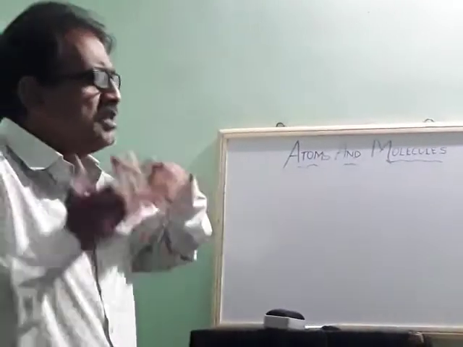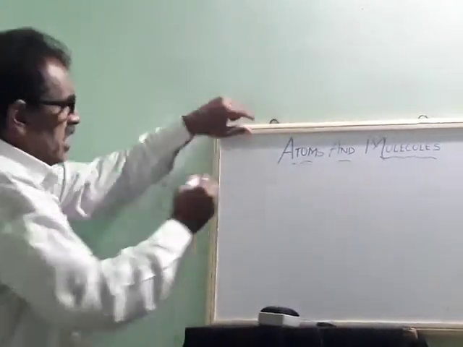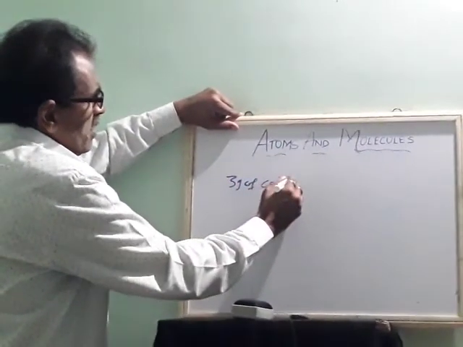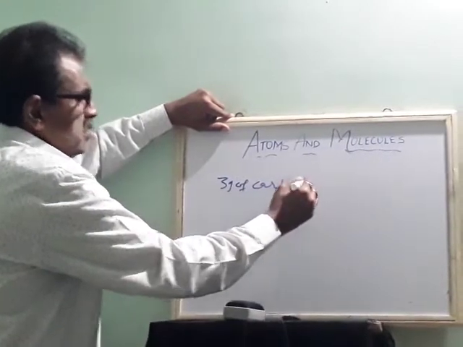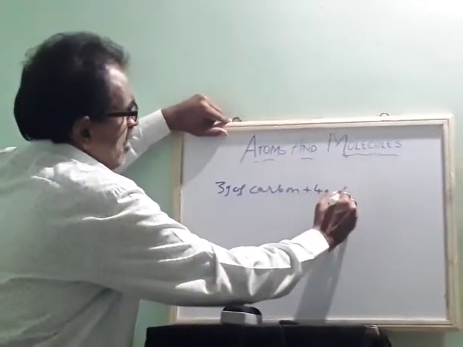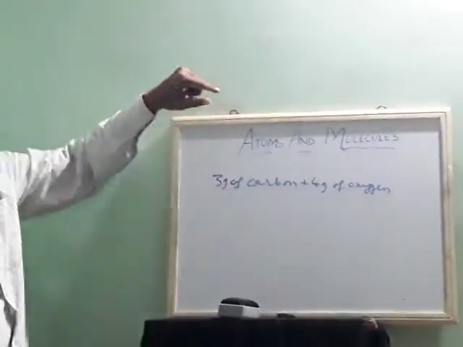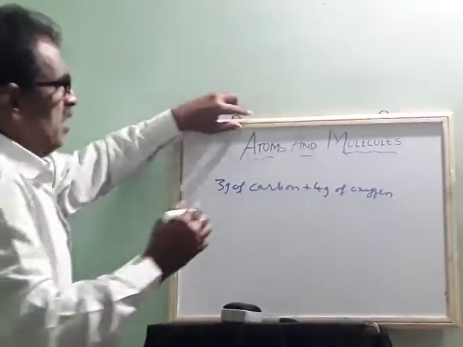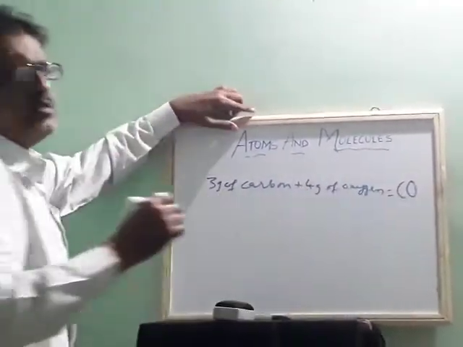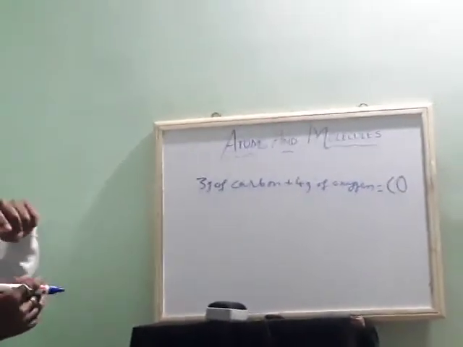Then what does atomic mass mean? You remember, whenever 3 gram of carbon combines with 4 gram of oxygen, it forms carbon monoxide, CO. So what does it mean actually?